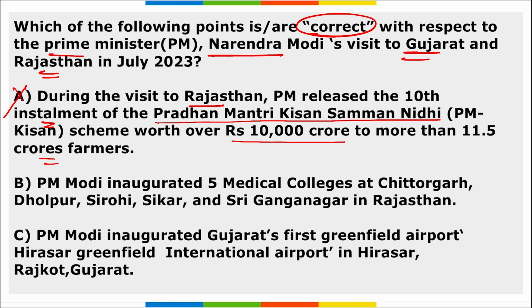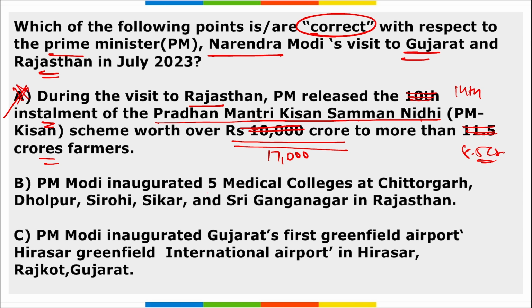No, it's not right, because it wasn't the 10th installment. It was actually the 14th installment, and it was not 10,000 crore rupees. It was actually 17,000 crore rupees, and it was to more than 8.5 crore farmers. So option A is wrong here.